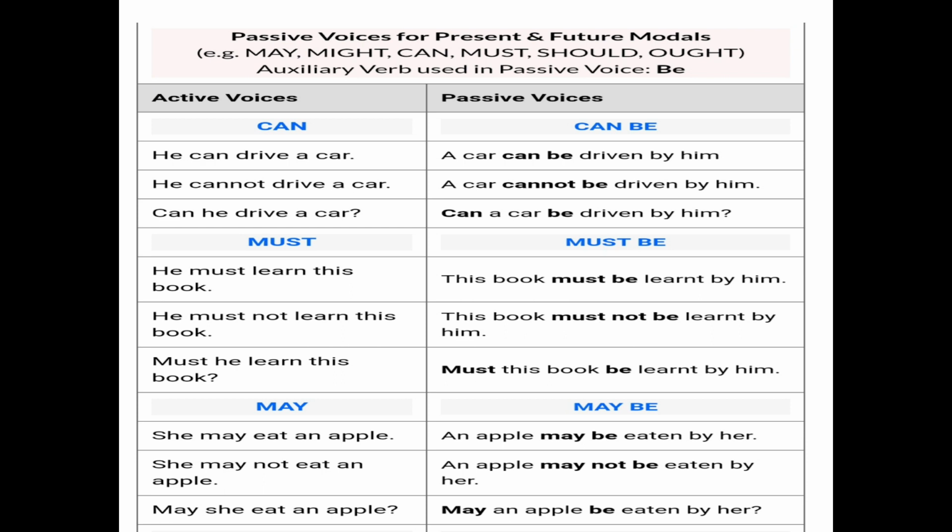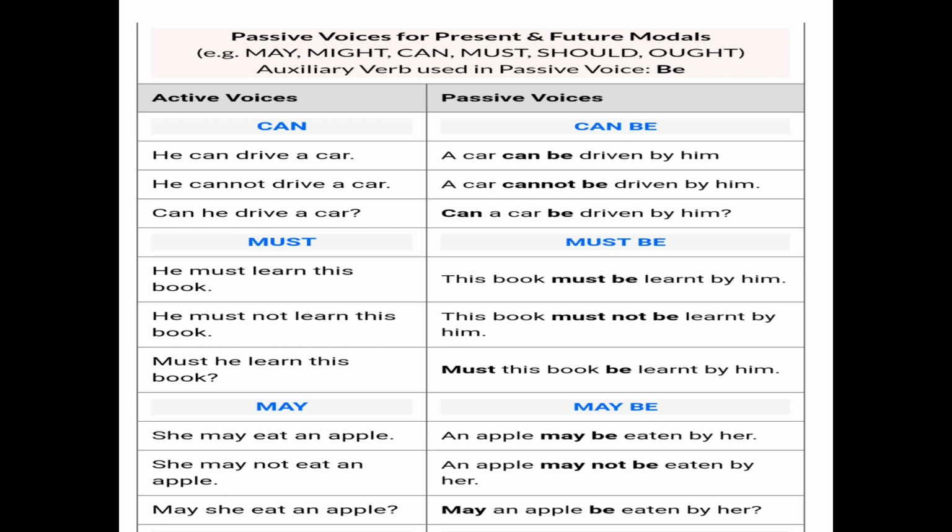May. She may eat an apple. Then it will become: an apple may be eaten by her. So here, whatever modal is given, we use the structure like this, that it will become modal plus be plus verb third form. So an object becomes the subject and the subject becomes the object.